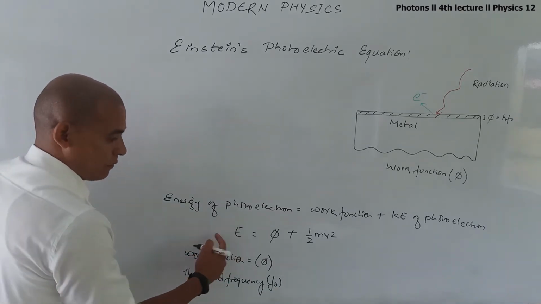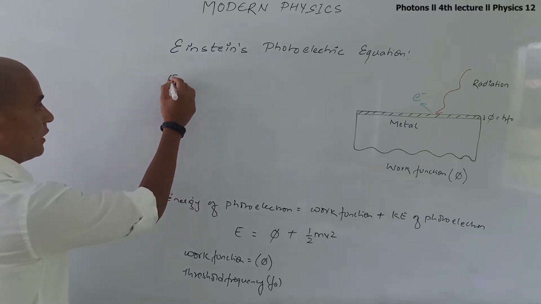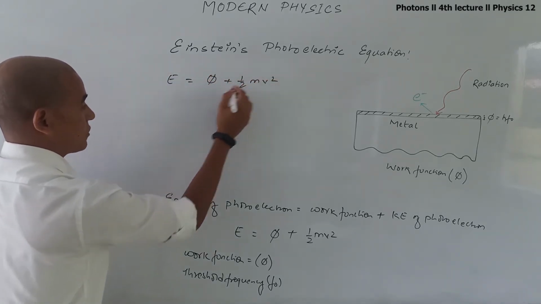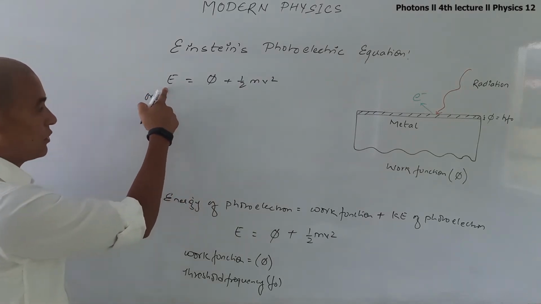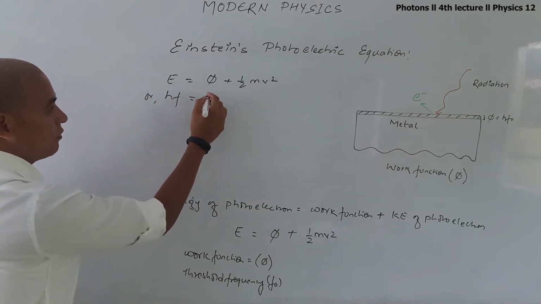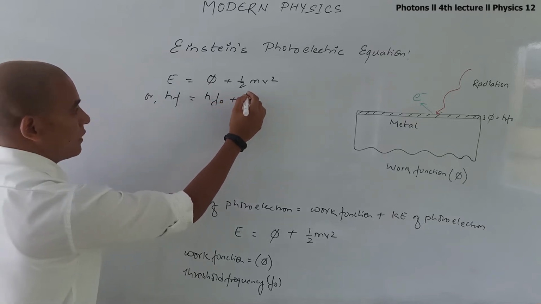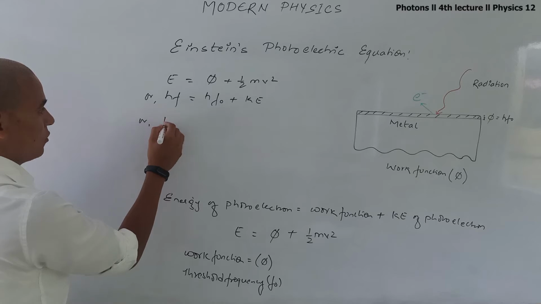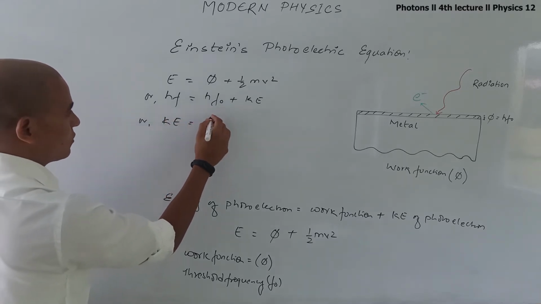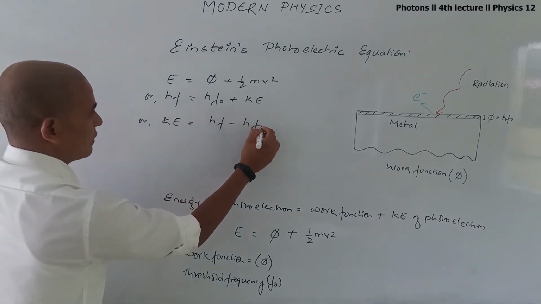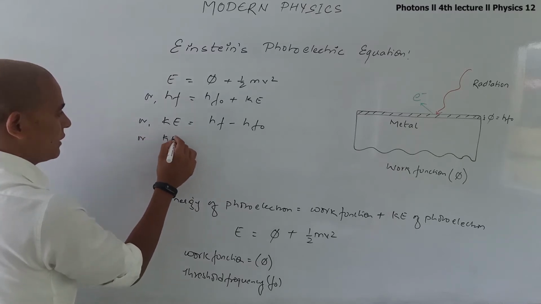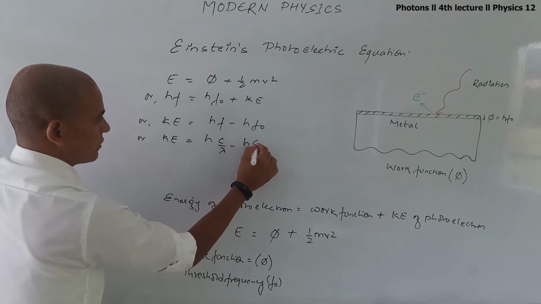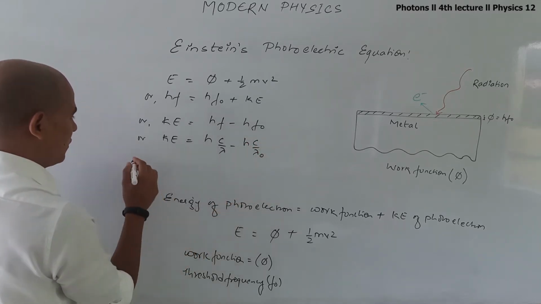So we have to simplify this equation. E equals phi plus half mv squared. The energy of the photon is hf, which equals hf naught plus kinetic energy, where the kinetic energy replaces half mv squared. So kinetic energy equals hf minus hf naught, or kinetic energy equals hc by lambda minus hc by lambda naught.